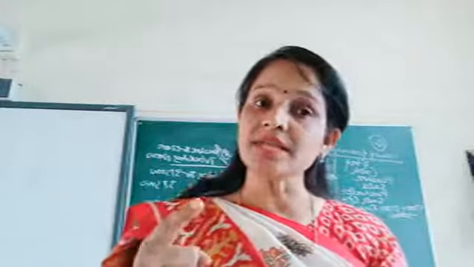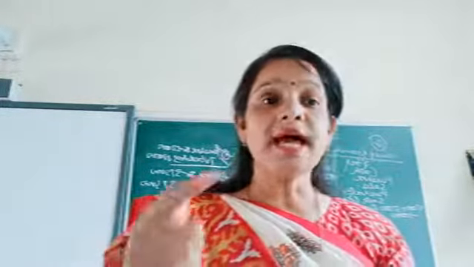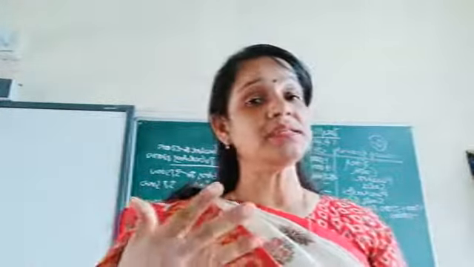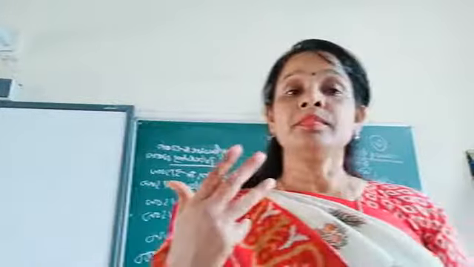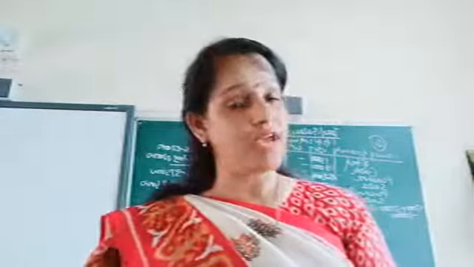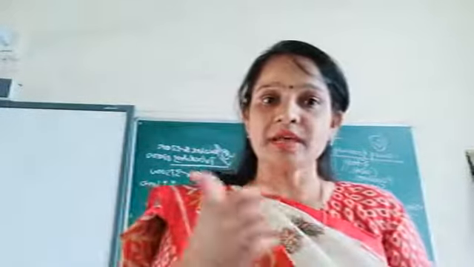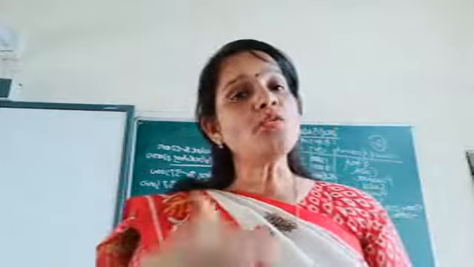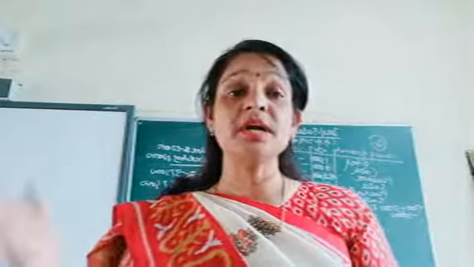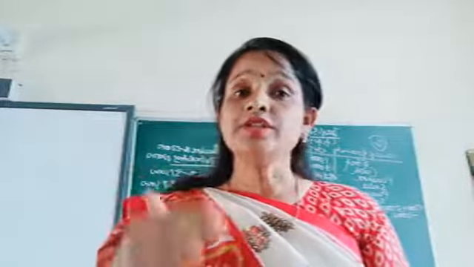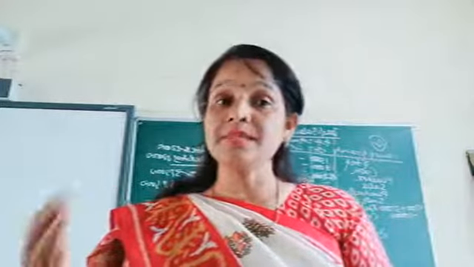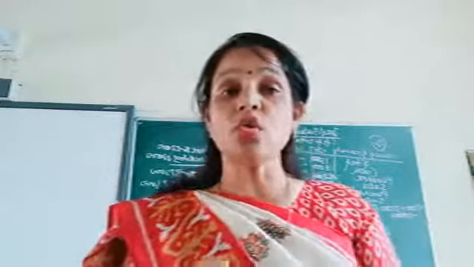And three factors I have given you as an example: production, income and national income. If production increases, the income of the individual increases, and if the income of the individual increases, then the national income of the country increases. So these three things, the production of the economy, the income of the individuals and the national income, are actually two or more variables. It's not necessary that only two variables are related to each other. Two or more variables are related to each other. If they are related in such a way that a change in the value of one variable brings a change in the value of the other variable, then this kind of relationship is called correlation.